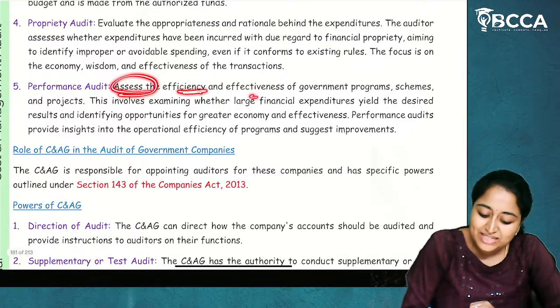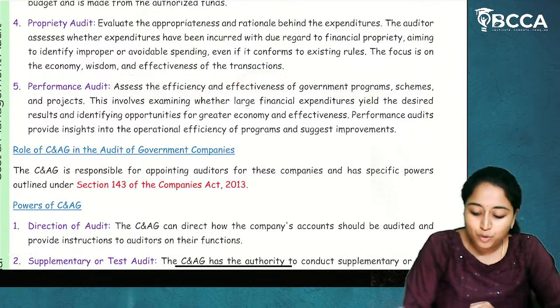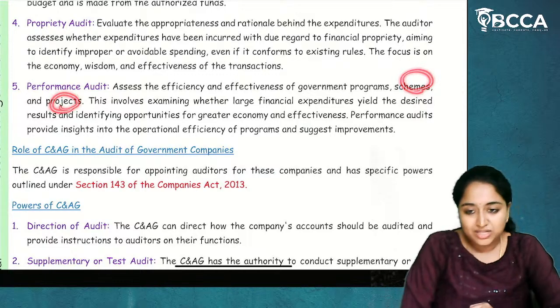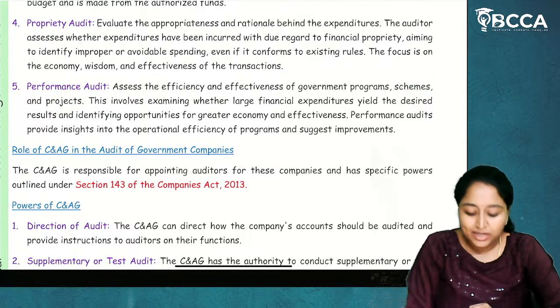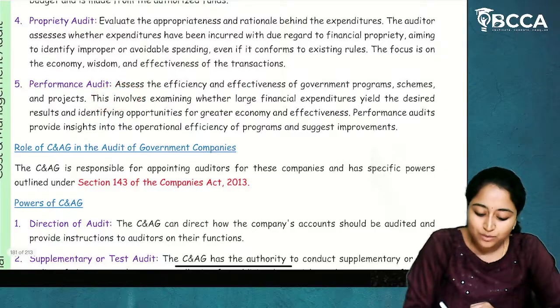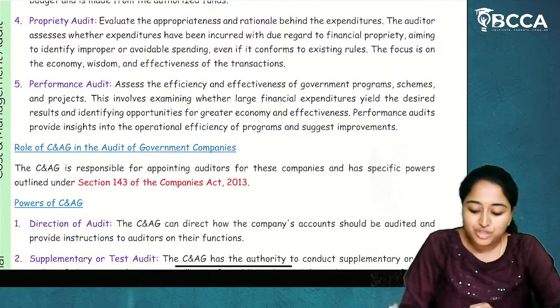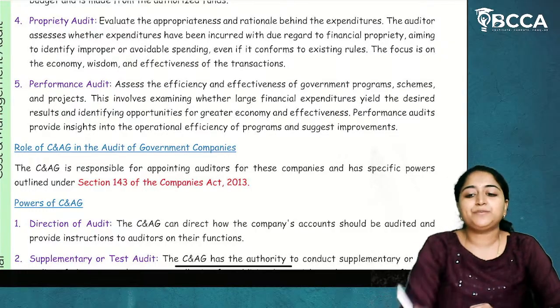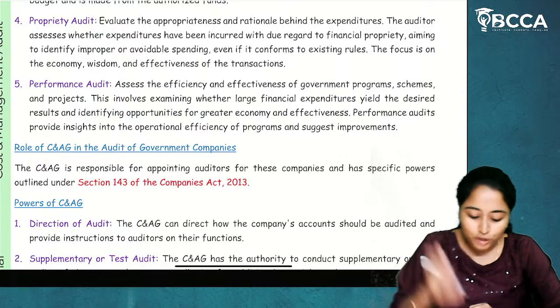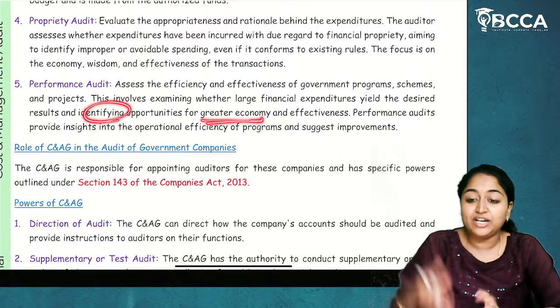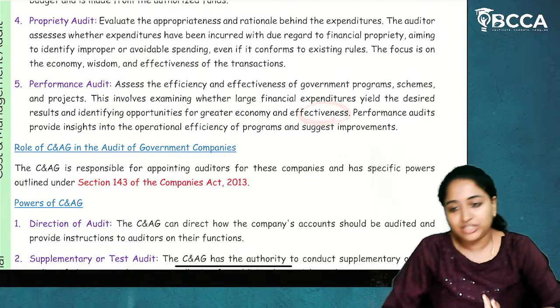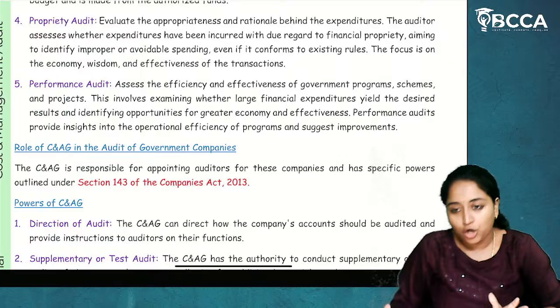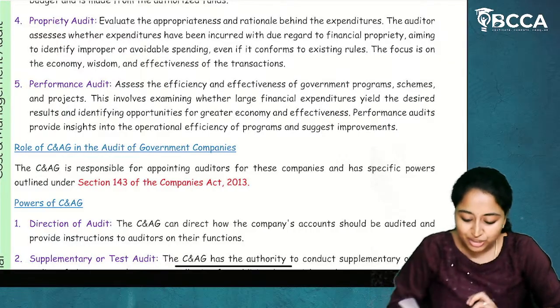Assess the efficiency and effectiveness of the government programs, schemes and projects. How effective and efficient they are. This involves examining whether large financial expenditures yield the desired results. If you are putting an expenditure, whether it is giving you benefit or not. Identify opportunities for greater economy and effectiveness. You are trying to improve the entire economy. If that's the case, do the expenditure.